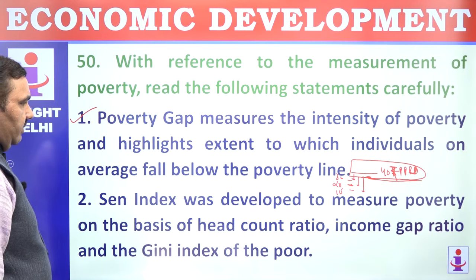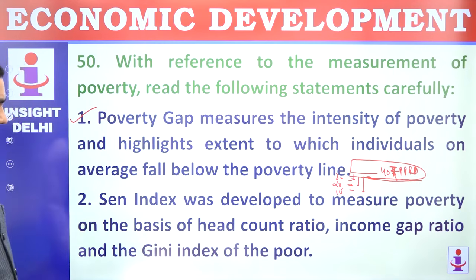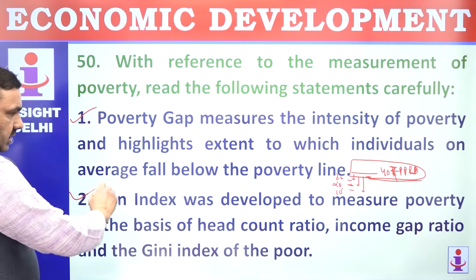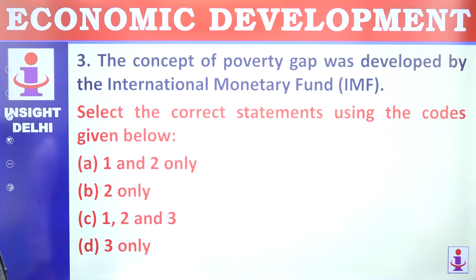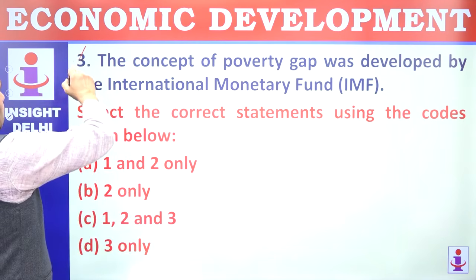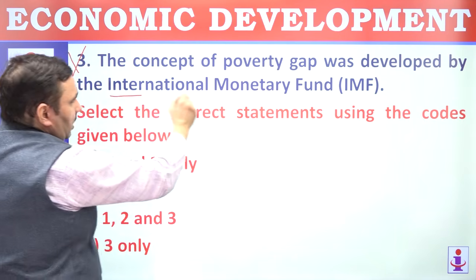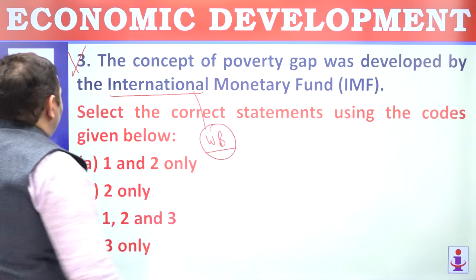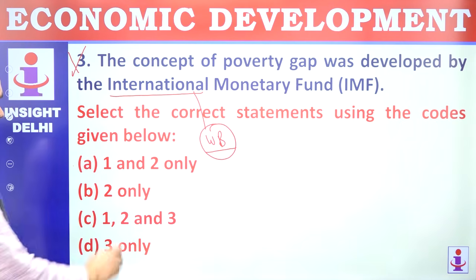Sen index was developed by Amartya Sen, our Nobel laureate. Sen index was developed to measure poverty on the basis of head count ratio. That's correct. Concept of poverty gap was developed by World Bank, not by IMF, by World Bank. 1 and 2 are correct, third is wrong.